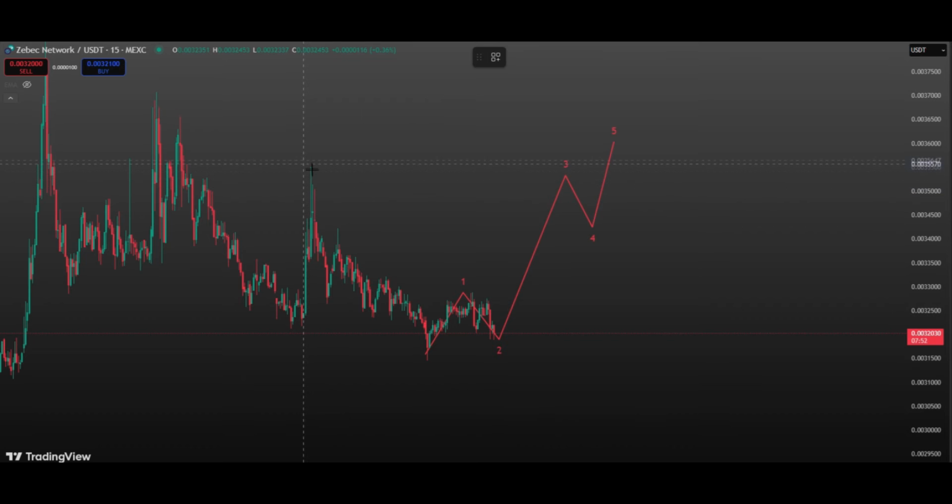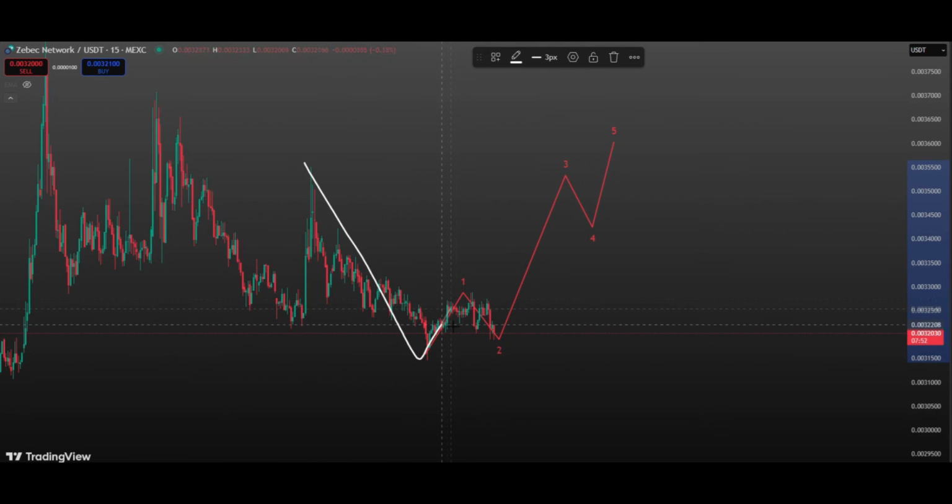One of the notable structural formations on the chart is the double bottom formation, also known as the W formation, which stands out as a highly meaningful technical pattern under current market conditions. This formation typically occurs after a downtrend and serves as an important reversal signal, indicating the buyers are gradually gaining strength while sellers are losing their previous dominance.